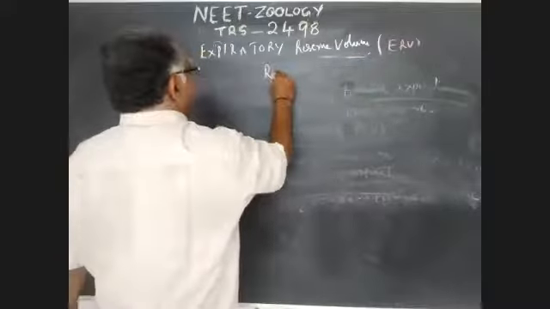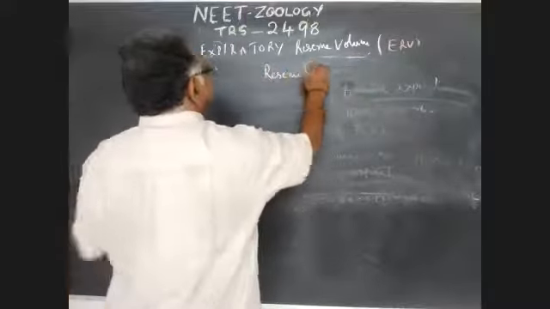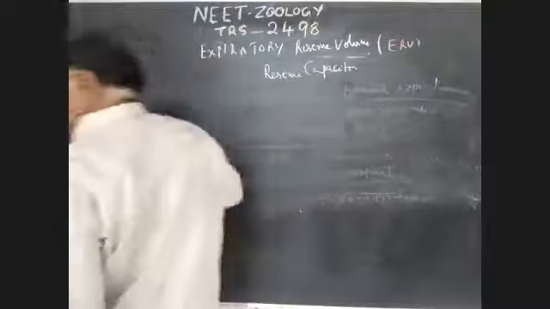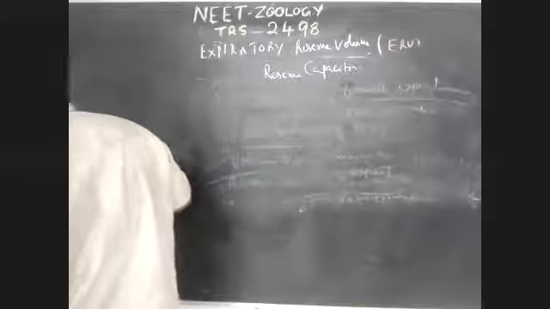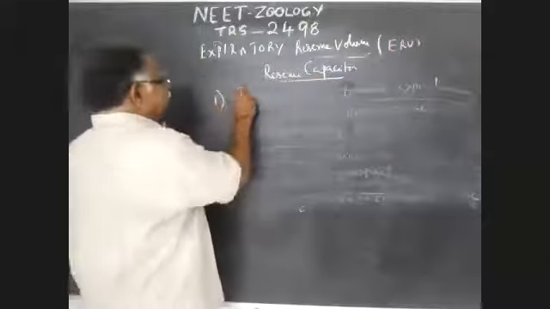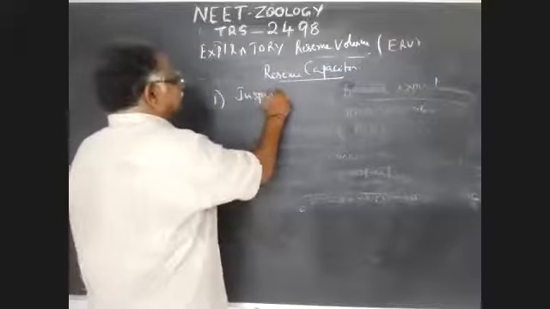Reserve capacities. One, inspiratory capacity.